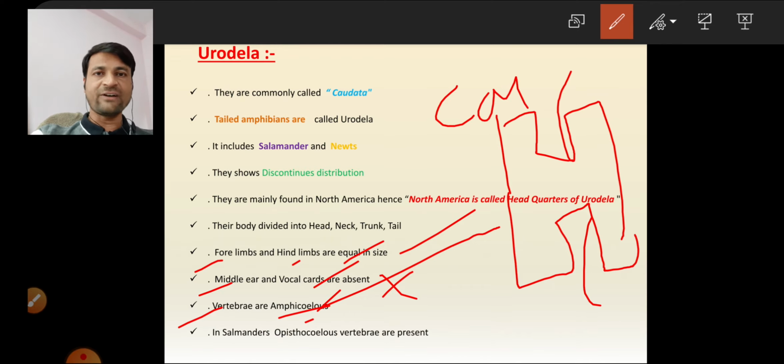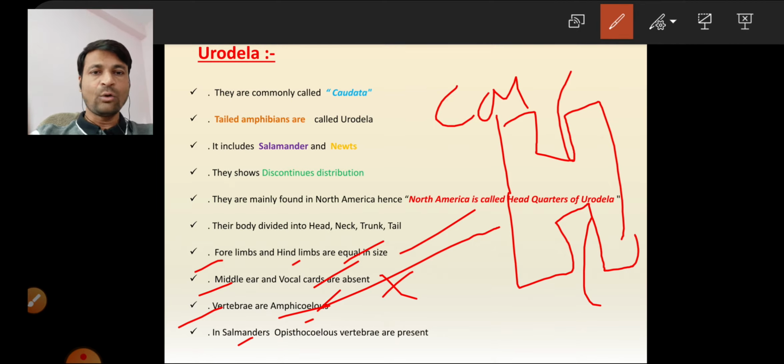Generally, Urodelans and other amphibians have amphicoelous vertebrae, but in salamanders opisthocoelous vertebrae are present.